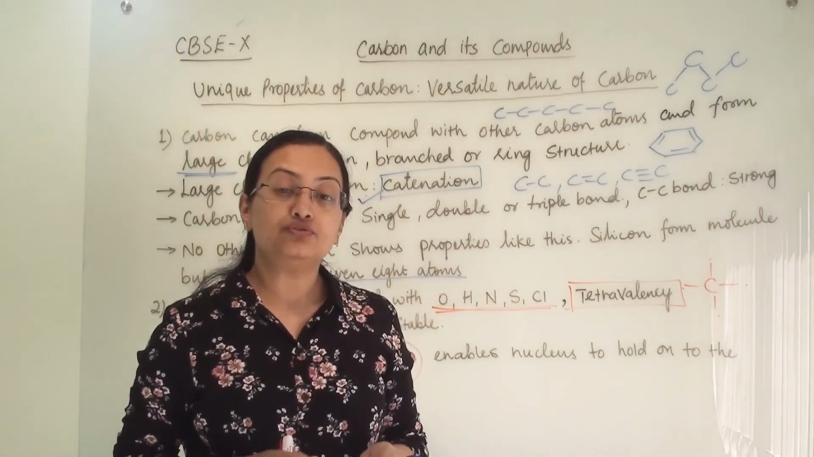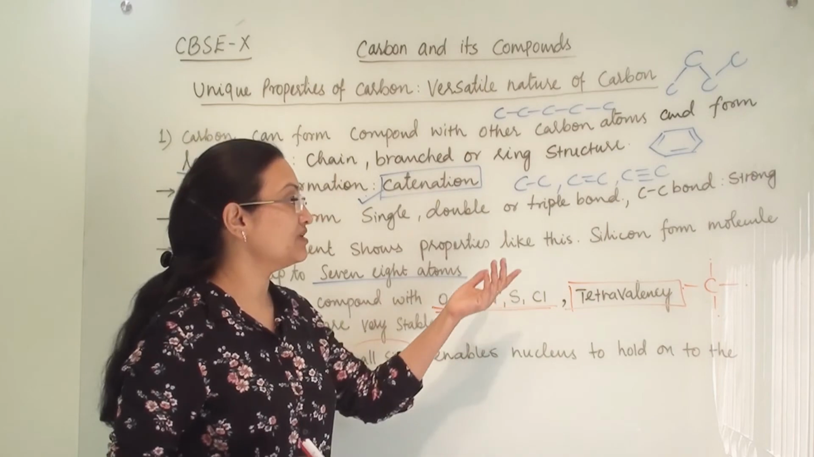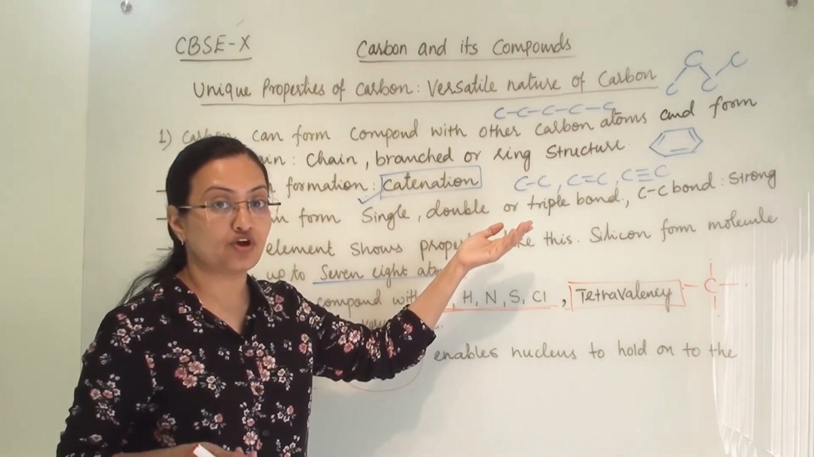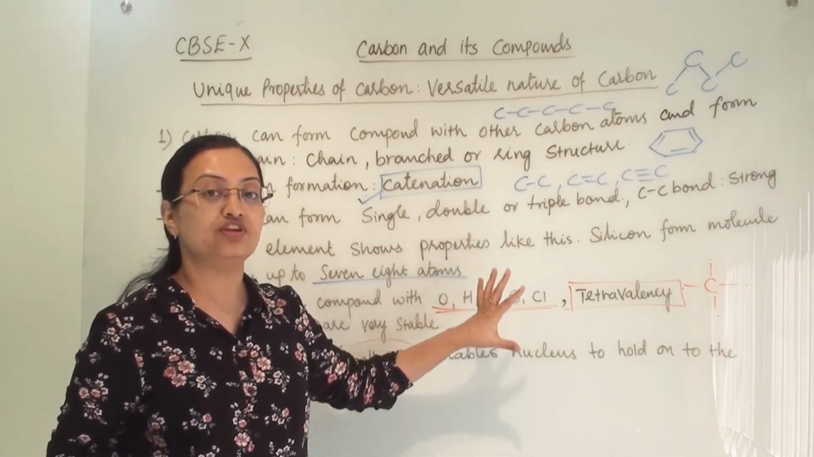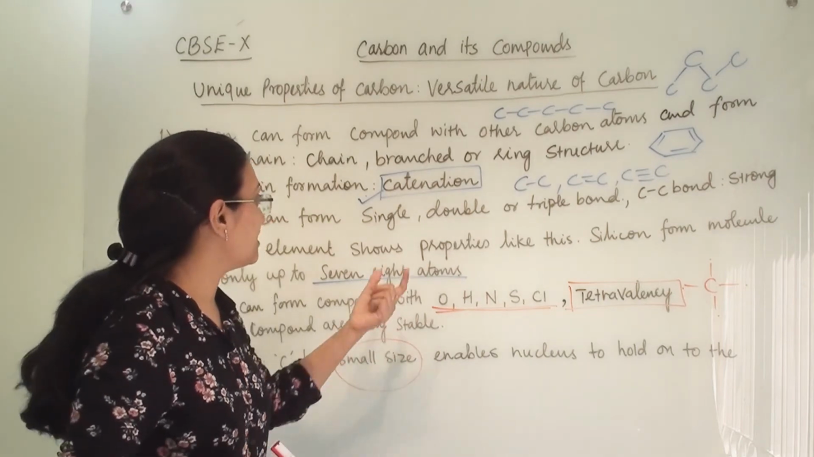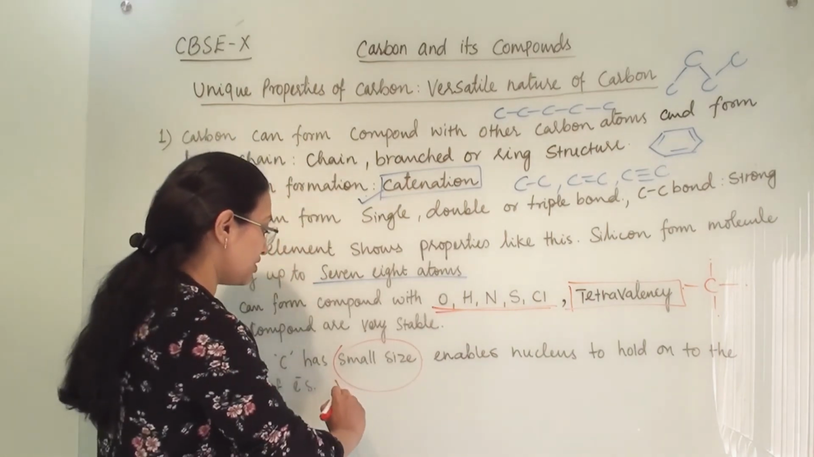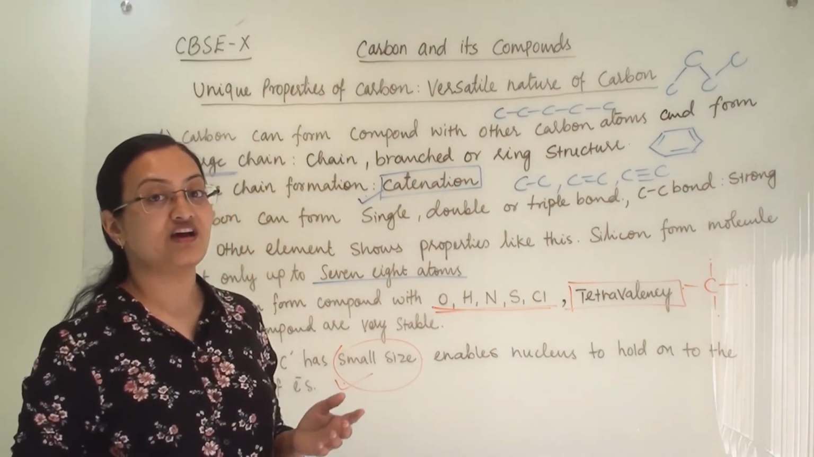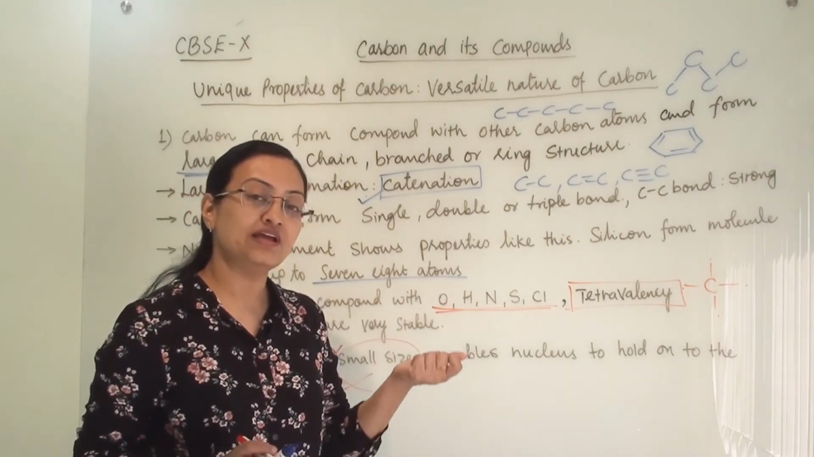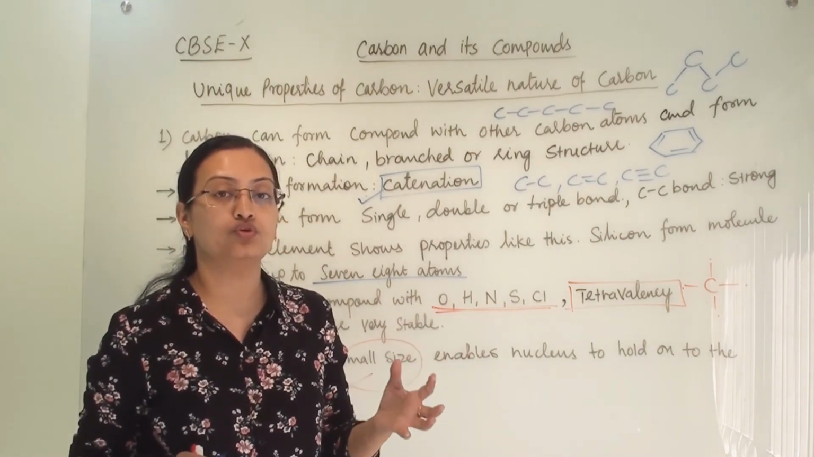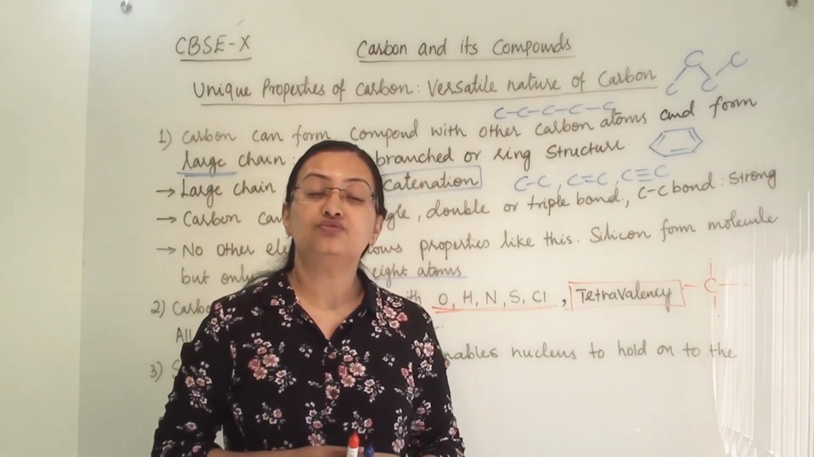So these are some of the unique properties of carbon, and from this a question may come in the exam: why can carbon form so many different types of molecules and compounds? Then we need to write all these 3 points and discuss them. Then the question may come: what is catenation, what is tetravalency, and the last, which is very important, why are all the carbon bonds very strong and stable? Then we need to write that its atomic size is very small and its nucleus is able to hold all the 4 shared pairs of electrons. So this is all about the unique features of carbon.